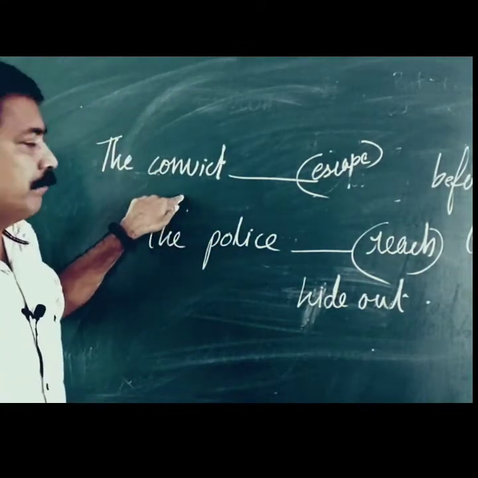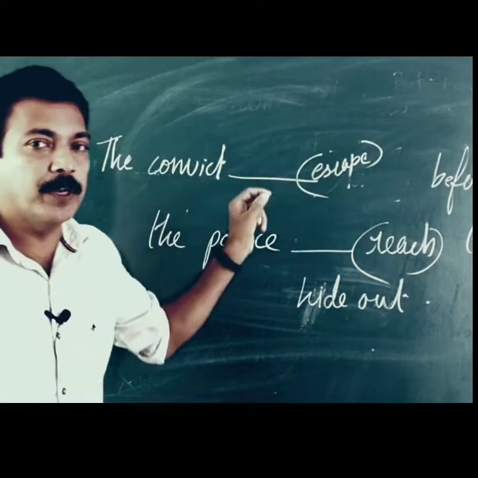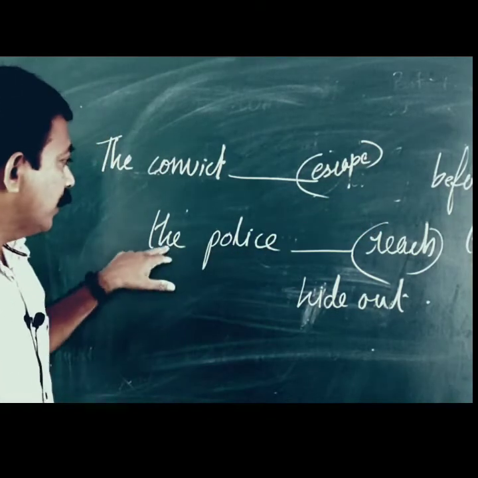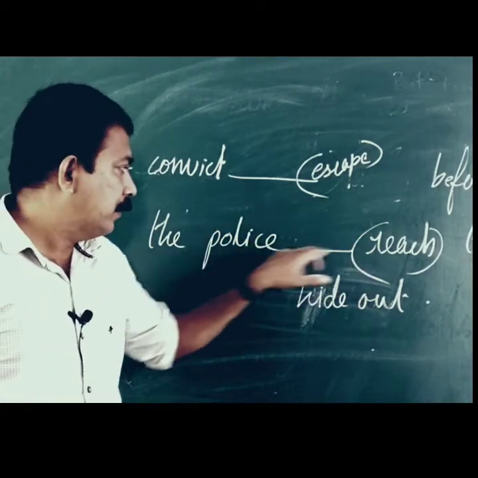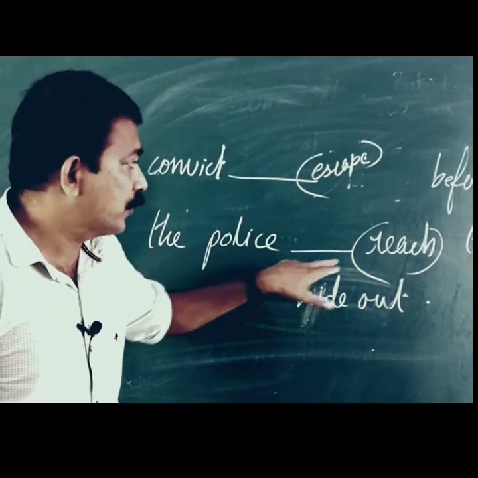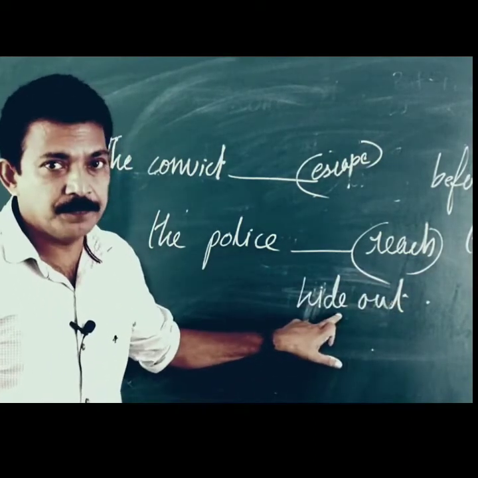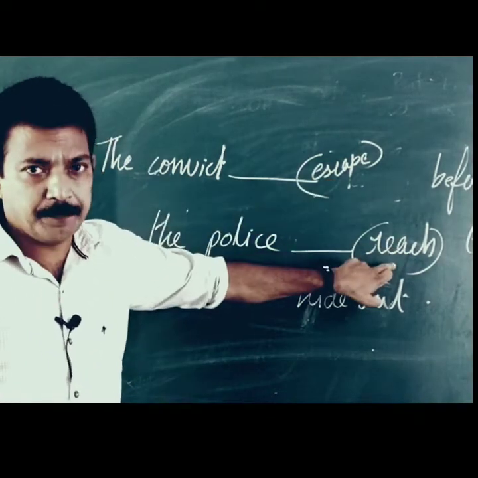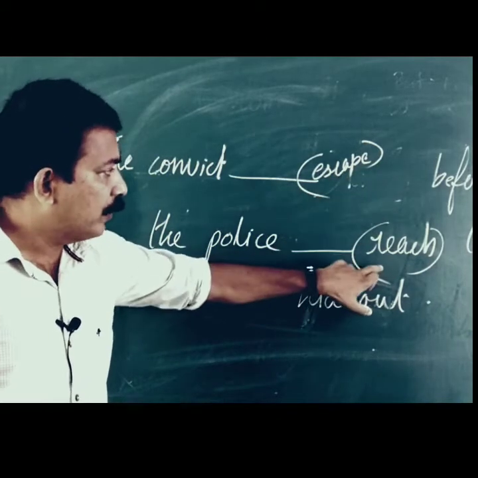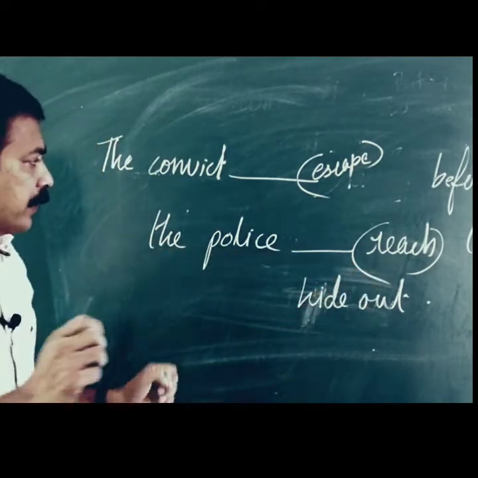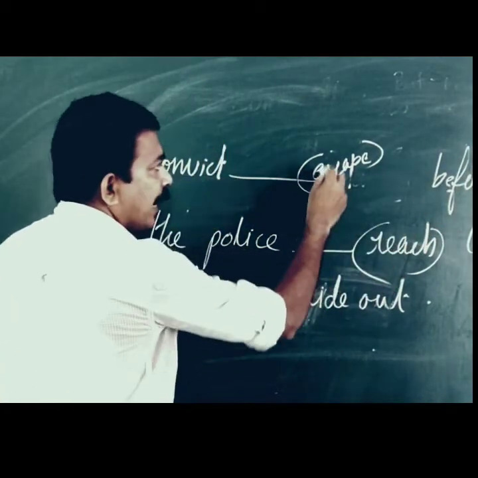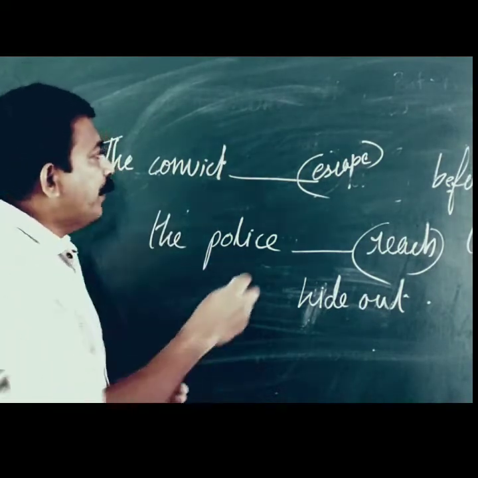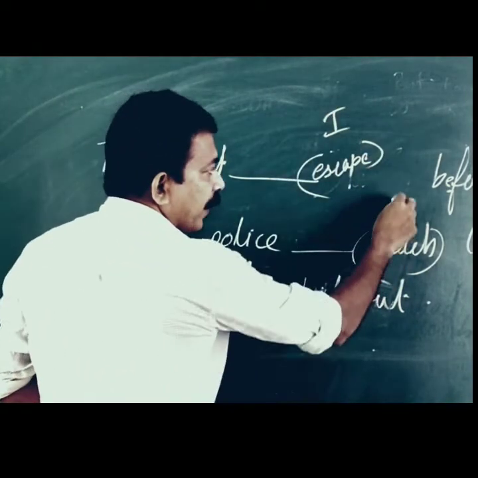Let us come to the example once again. The convict is the subject. The verb I put in bracket is escape, before, and the police, again the subject of the second clause after the conjunction, reach the hideout. So we have two actions here. One is escaping and another one is reaching. Before shows that before the police could reach, escaping has happened. So escaping happened first, reaching happened second.